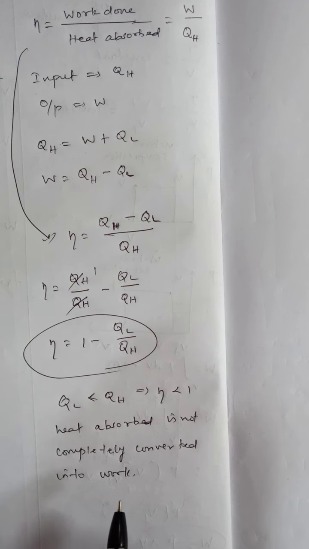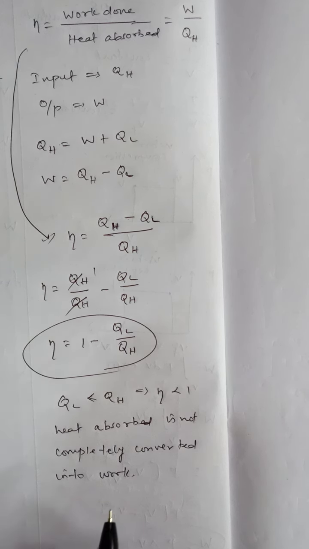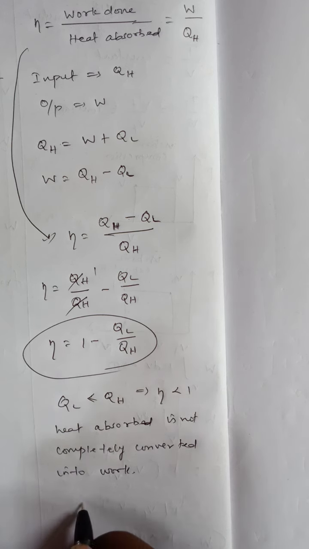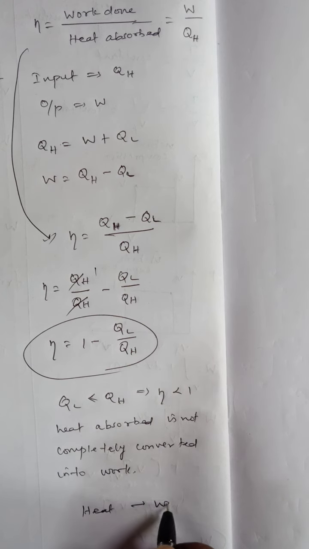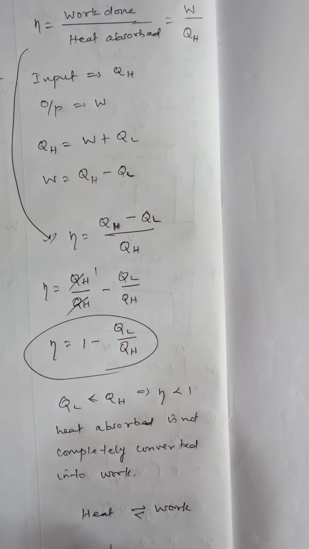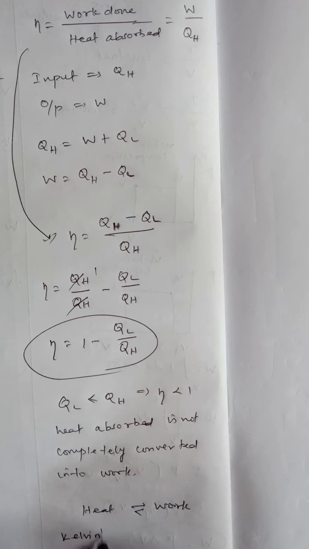So we have to introduce another concept, the second law of thermodynamics, which appears here. It is the fundamental restriction on converting heat completely into work. We can convert heat into work, and we can also convert work into heat, so both are reversible processes. We can state the heat engine statement of the second law of thermodynamics, which is also called the Kelvin-Planck statement.